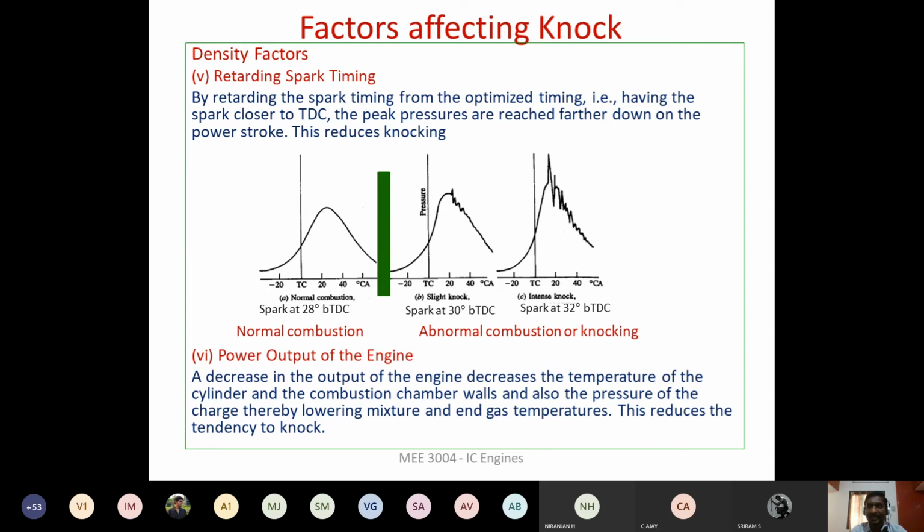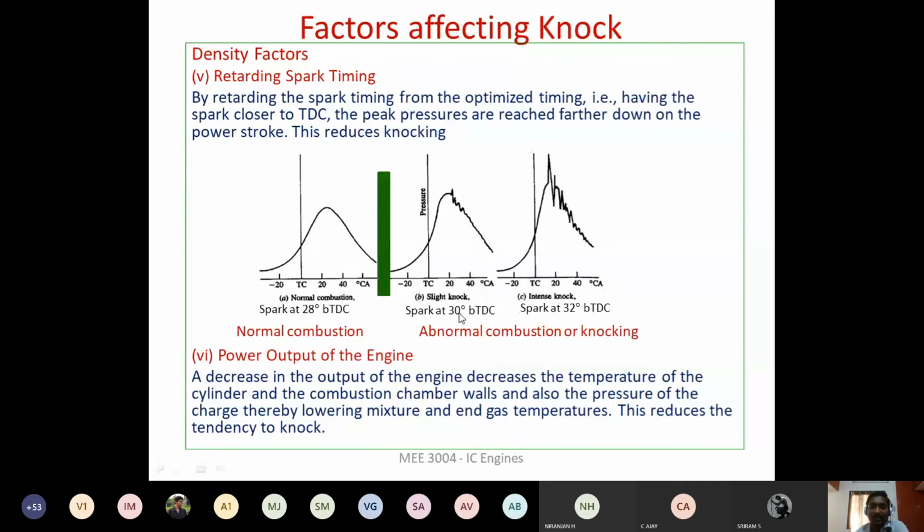I have told you in the last lecture we have discussed that the spark is introduced at 20 degrees before TDC, and we have also discussed that up to a maximum of 30 degrees before TDC is allowed. Now here you see this P-theta diagram. This P-theta diagram indicates a normal combustion process. During normal combustion, the spark is introduced at 28 degrees before TDC. This is TDC, so let us say this is 28 degrees. So 28 degrees before TDC the spark is introduced, and there is a complete combustion.